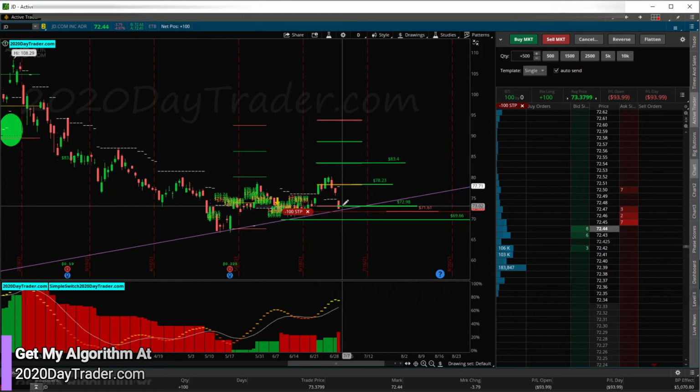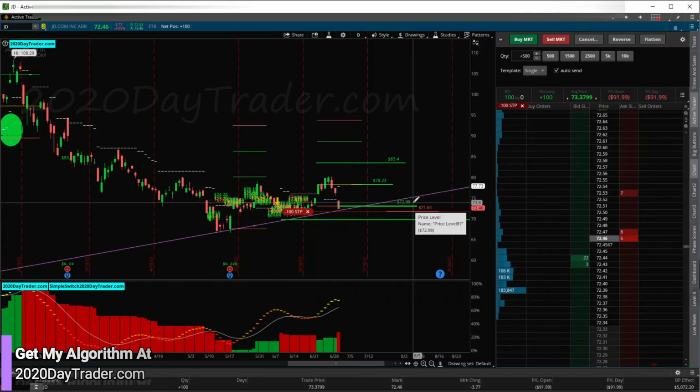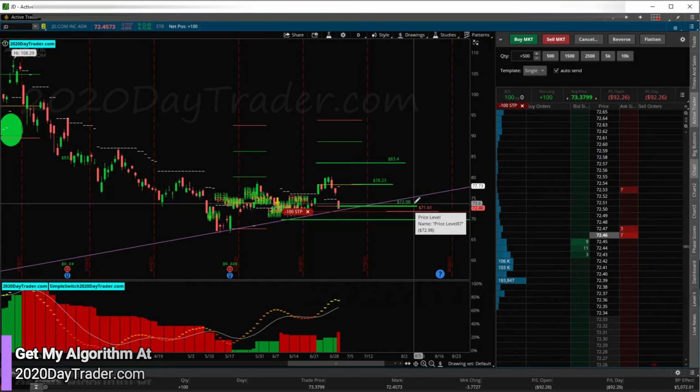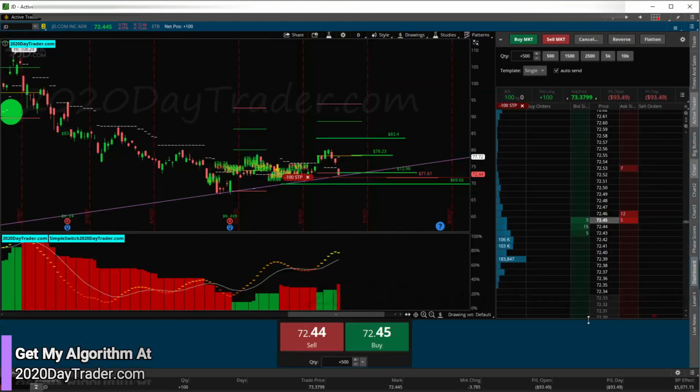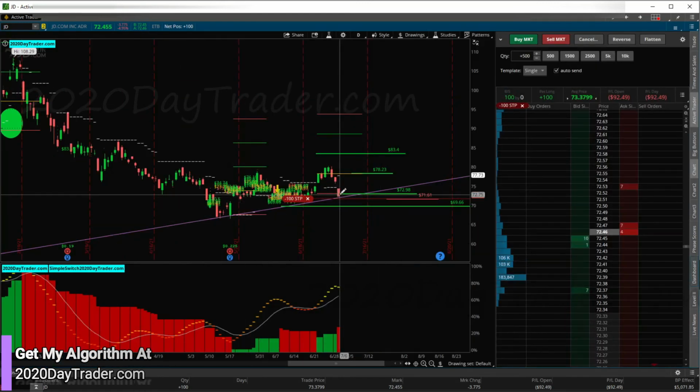So it's a tight risk reward here since I got in at 73.37, just a little bit above this line right here. It's a little bit of a spread on this. Let's see here. No, not too bad. Good deal. So I was able to get in, and so we're there.